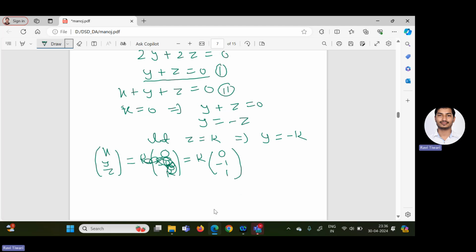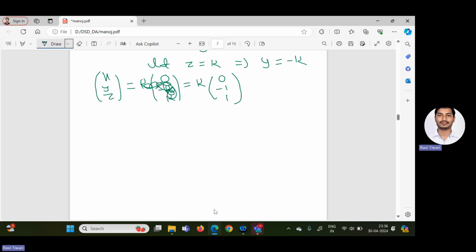Now how will you verify whether our answer is correct or not? There is a property of eigenvalues and eigenvectors. What is the property? Let me again write the given matrix. A equal to 3, 2, 2, 1, 4, 1, and minus 2, minus 4, and minus 1.